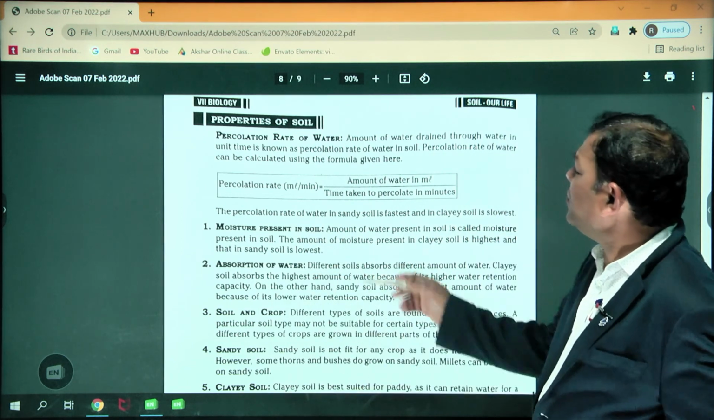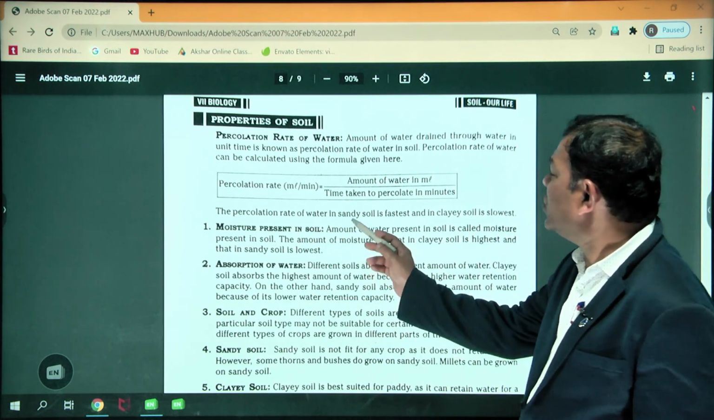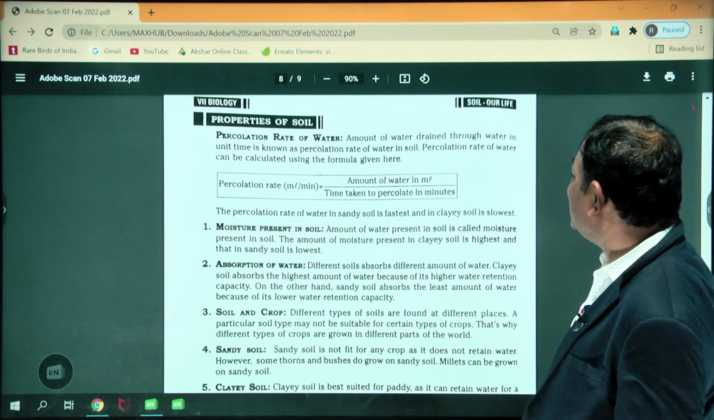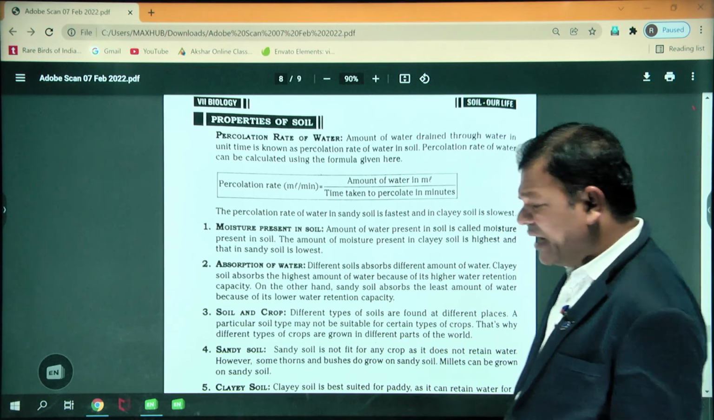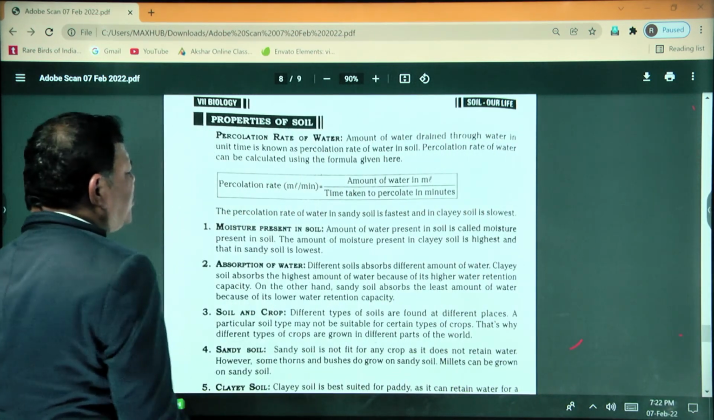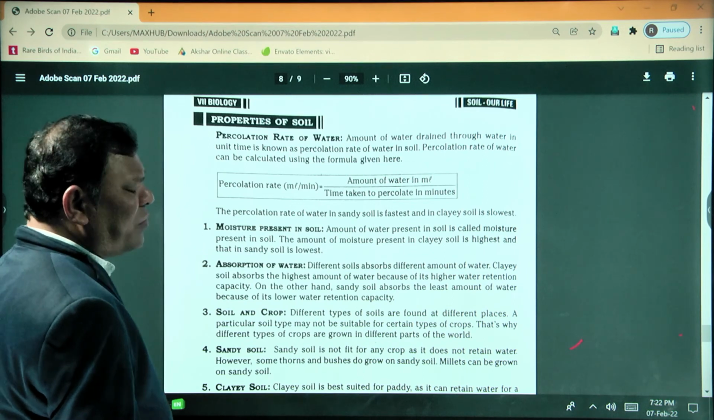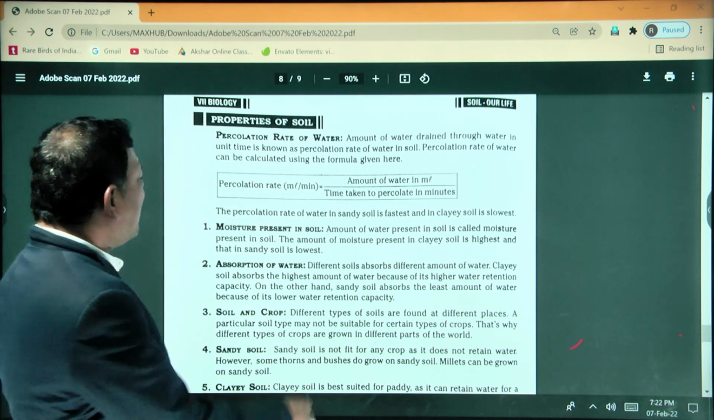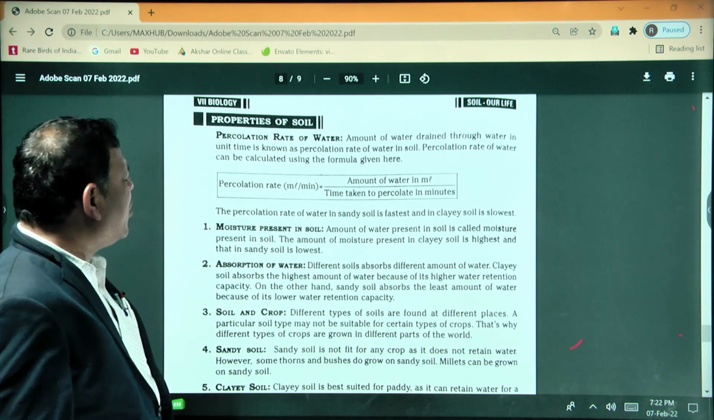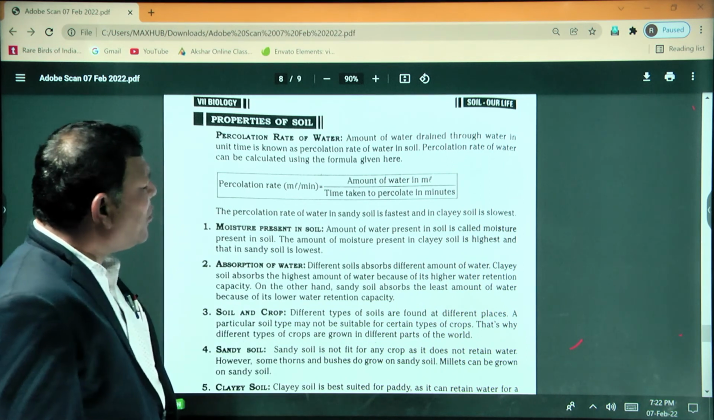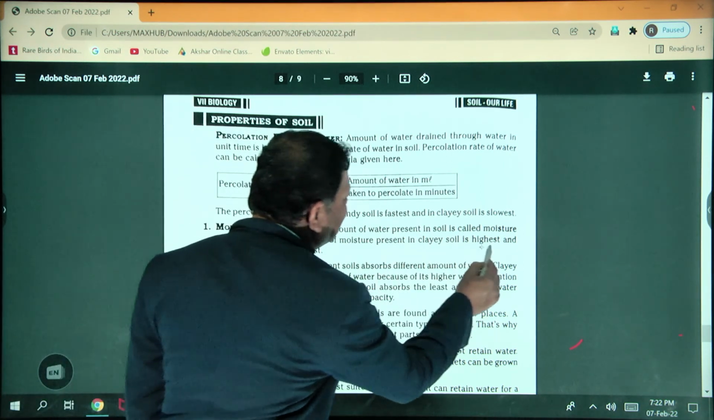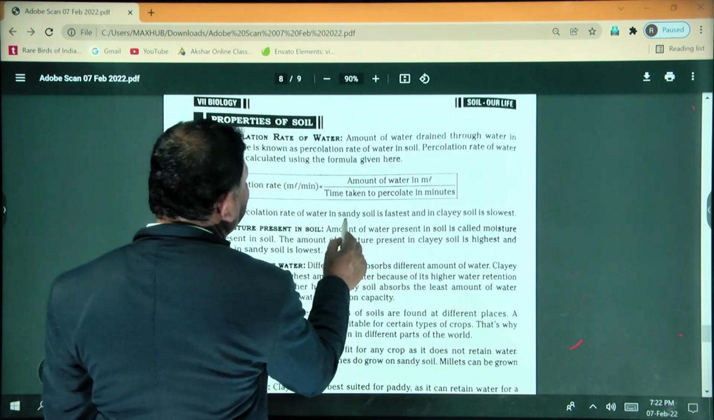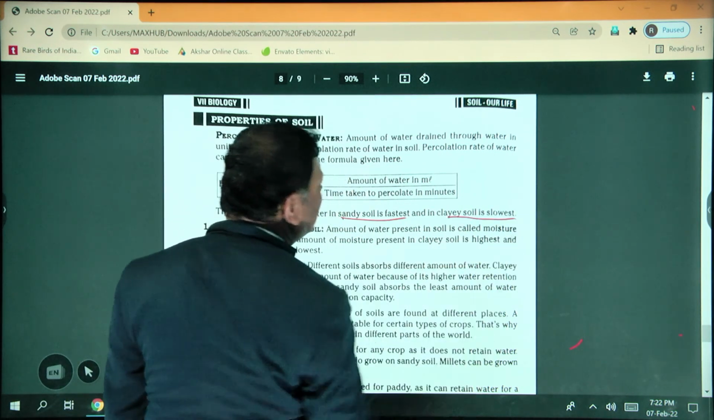Okay. Which soil has more percolation? Sandy soil has a very fast percolation rate, and clay soil the slowest. Next, moisture present in the soil. What is the meaning of moisture? The amount of water present in the soil is called moisture. The amount of moisture present in the clay soil is the highest. This point is very important. So percolation rate: sandy soil is the fastest, clay soil is the slowest.